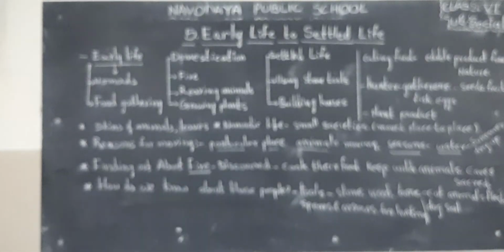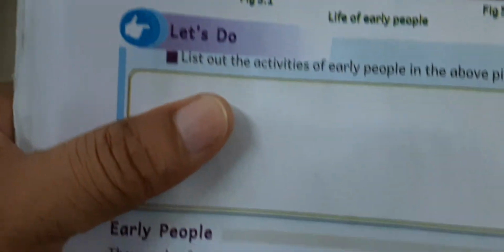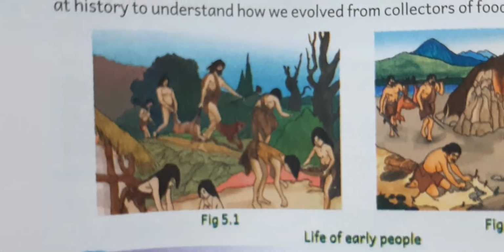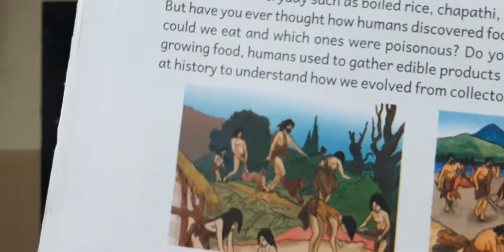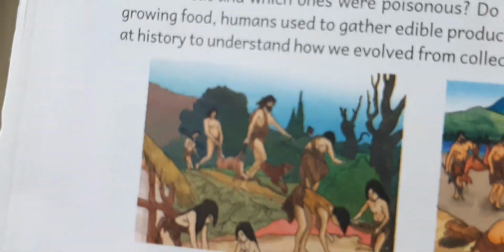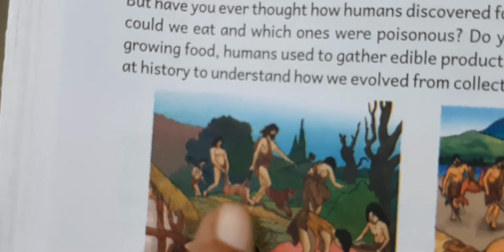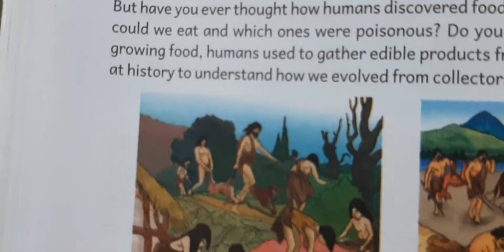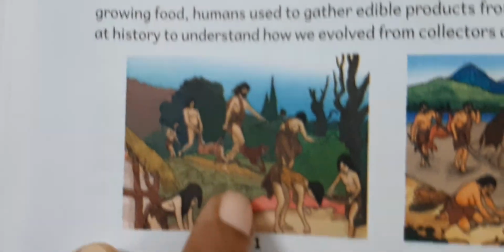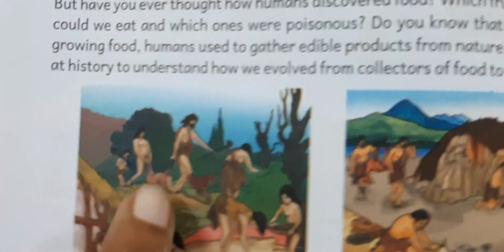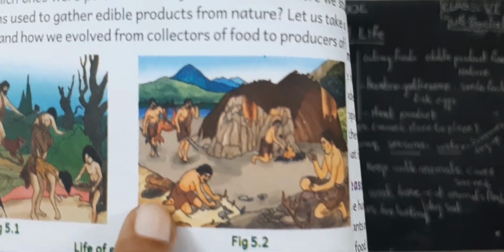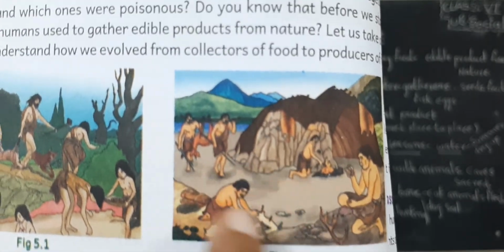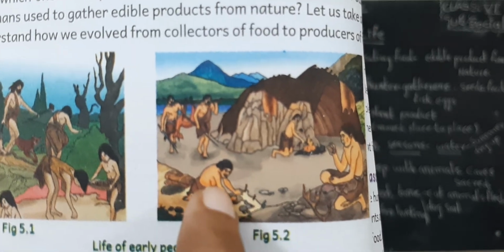Next, turn your textbook to another page, page number 54. Now look at this one, how people are doing their activities here. They hunted the animal, and they are carrying this animal. Next, they are living as a group of people, not living individually. So this, students, is the early life of human beings.